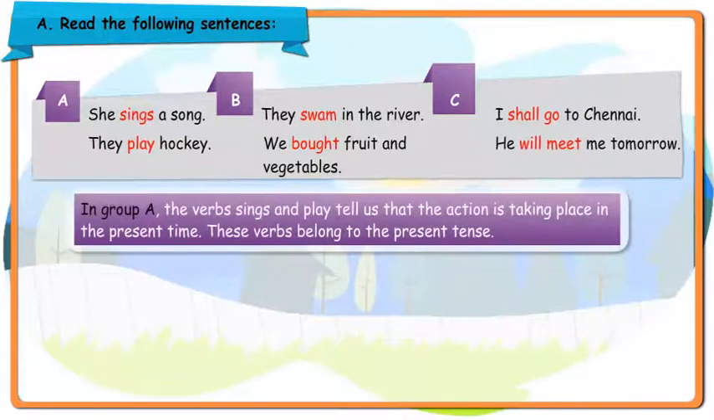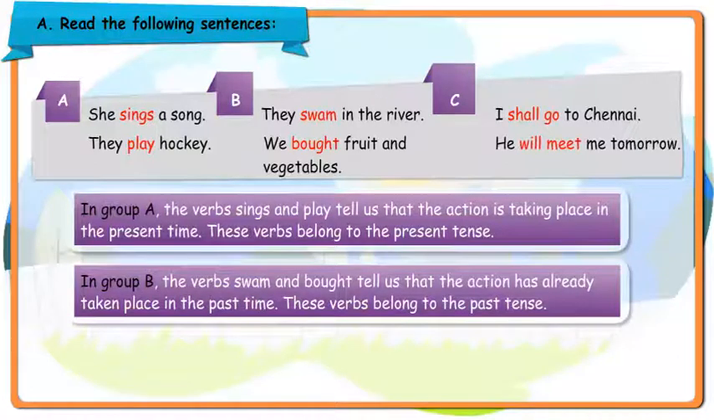In Group A, the verbs sings and play tell us that the action is taking place in the present time. These verbs belong to the present tense. In Group B, the verbs swam and bought tell us that the action has already taken place in the past time. These verbs belong to the past tense.